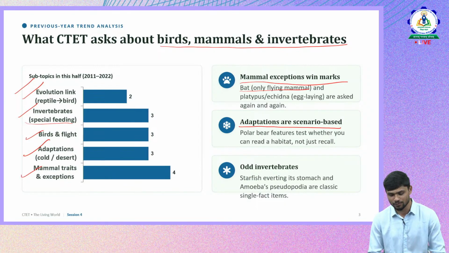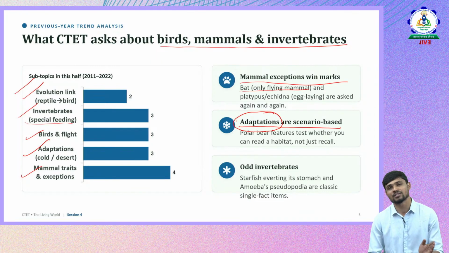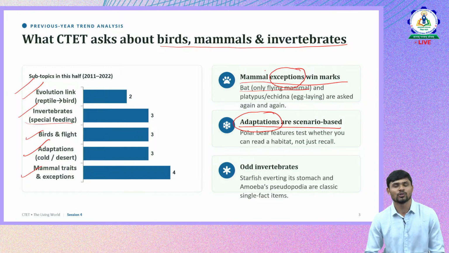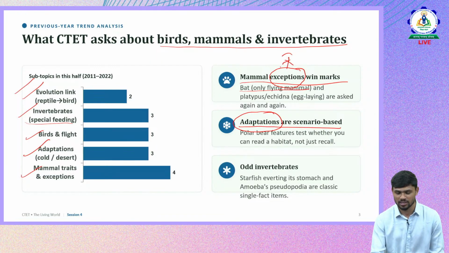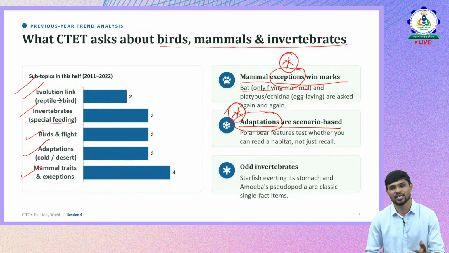So they are majorly focusing on adaptations of different organisms or animals in those classes, and also the exceptions. It is not merely focusing on understanding the concepts, it is also going deep and understanding the different exceptions that are present and the adaptations. Majorly these two CTET is trying to test, and this is what CTET will expect you to know when you go for the examination.